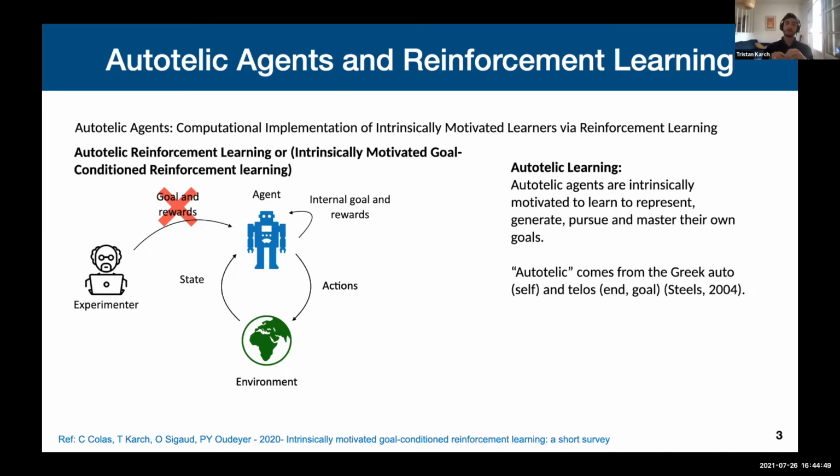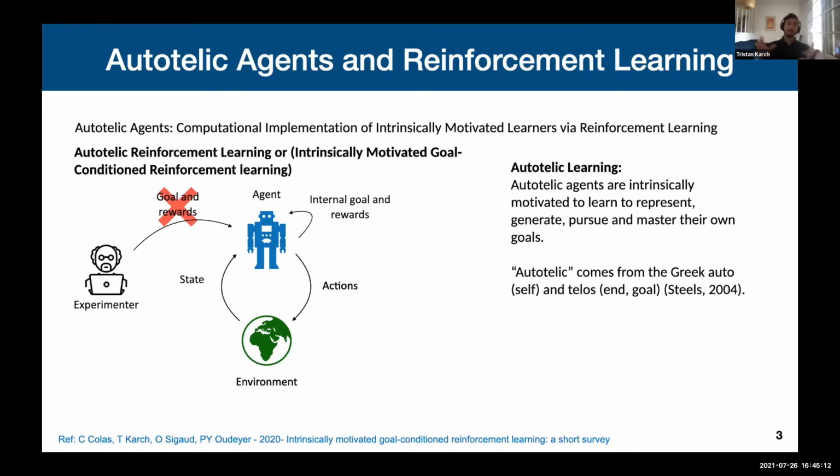So in the framework that I'm going to present, which we call autotelic learning, the agent not only has to learn to pursue goals, it also has to learn how to represent them and how to generate them. We call this autotelic learning, and autotelic comes from the Greek auto, which means self, and telos, which means goal.